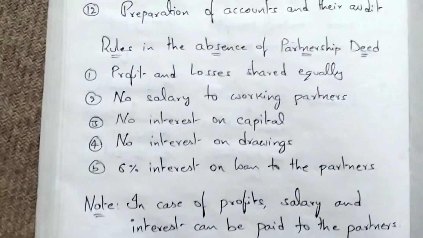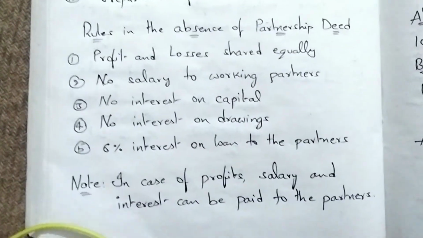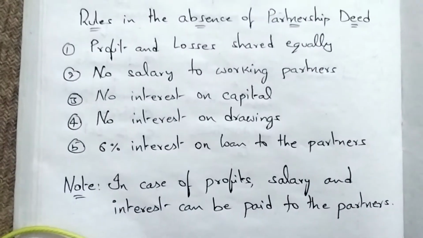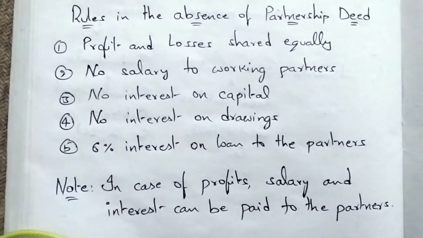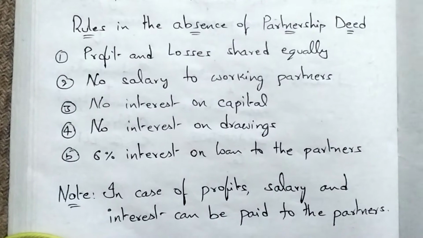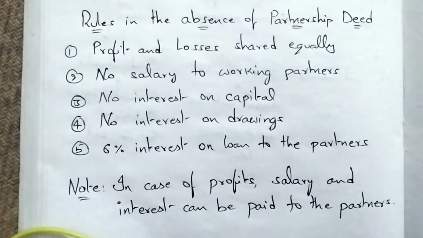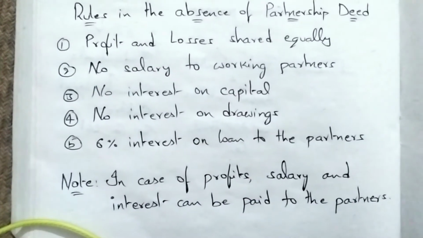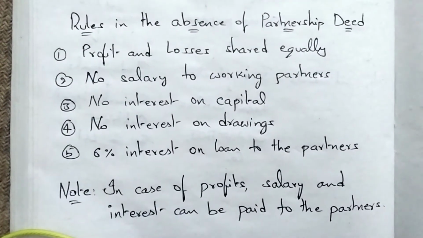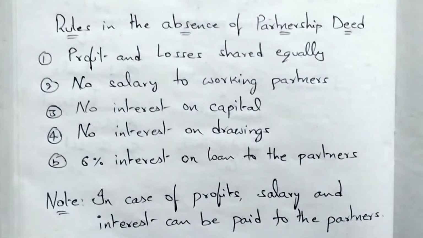When there is no partnership deed, profits or losses should be shared equally, and no salary to the working partners. In case of no agreement, even if some partners are working hard, they won't get salary. No salary to working partners. No interest on capital. Remember, no interest on capital. No interest on drawings. 6% interest on loan from the partners. Remember well, they will give a question where there is no agreement, and partner A claims that he should receive interest on capital at 12%. They'll tell you in case of no agreement, don't provide any interest on capital.